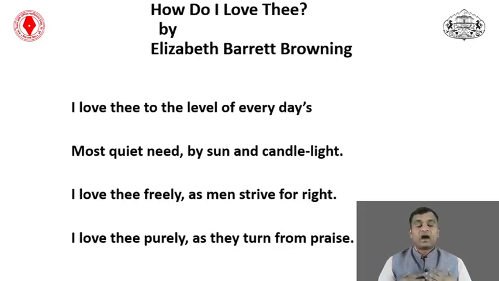They are praising my love, my compassion, my emotion for my husband, only because I love him purely. So look at the first two stanzas, in which the poetess is comparing her love with different images, different passions, and this is what we consider one of her great skills. She makes a combination of different images to express her feelings. This is a great quality we can find in the first two stanzas of How Do I Love Thee by Elizabeth Barrett Browning.